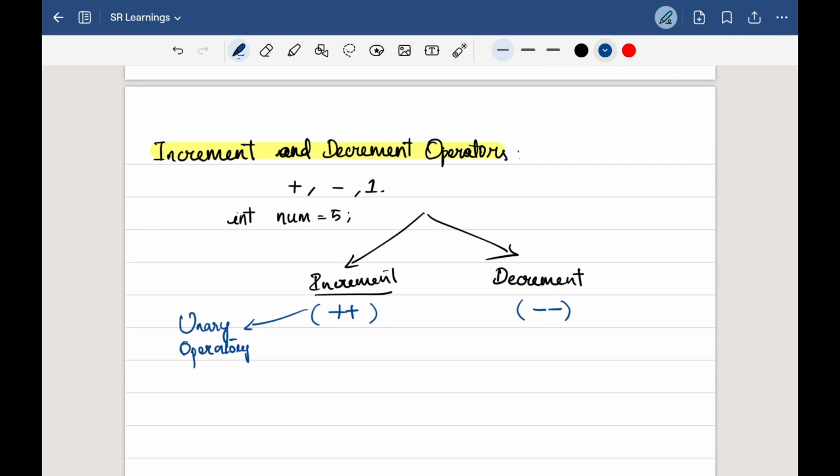So what's the point of having the plus plus in the front and rear position? Why do we have to worry about that? Does it matter? Yes, that really matters. Based on the position of the increment operator, it can change the value in a particular operation. That is possible, and we will see it in this video.